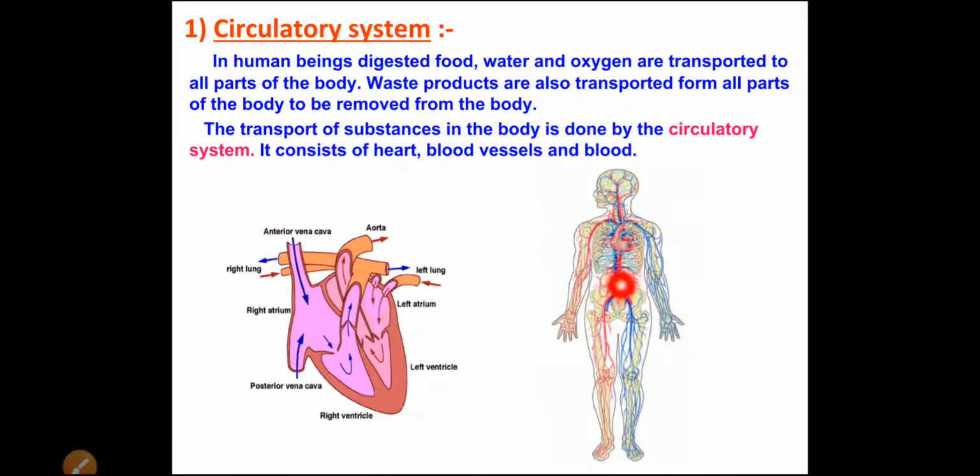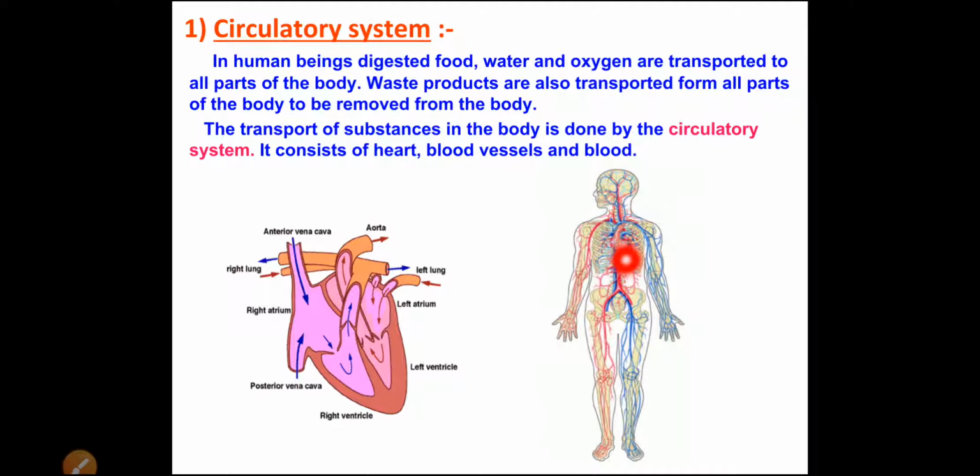Now see here, this is the digestive system. Here is the lung, and from the lungs also the oxygen gets transported to all the parts of the body. Not only oxygen, but all the food we have eaten, whatever is digested in the body, also gets transported to all the parts of the body, to all the fingers of the hand and the toes of the leg, even up to the brain. So from head to toe, all the parts are there, where digested food, water and oxygen are transported.